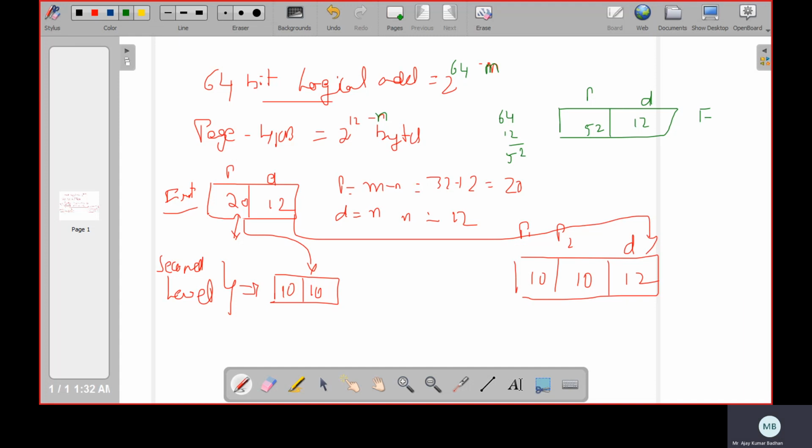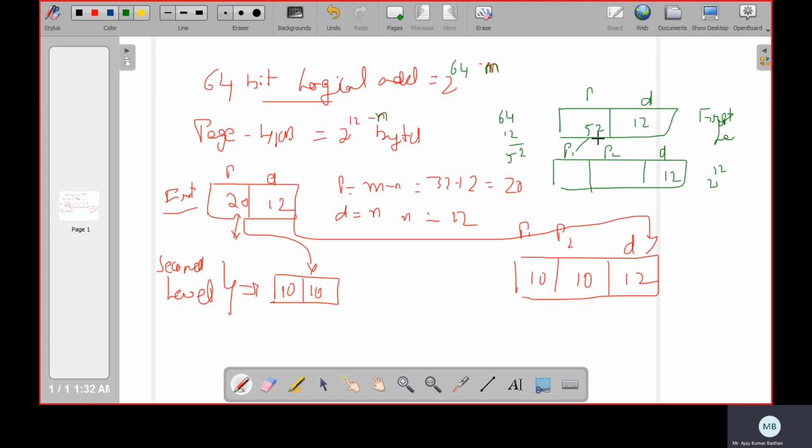Now this is your first level. If you see here, in the first level we have a page number of 52 bits, meaning 2 to the power 52 entries we can add. That's very big in size. Now we will try to reduce this. How can we reduce? We will go for a second level. Second level is nothing but P1, P2, then displacement. The displacement will be the same 12 here.